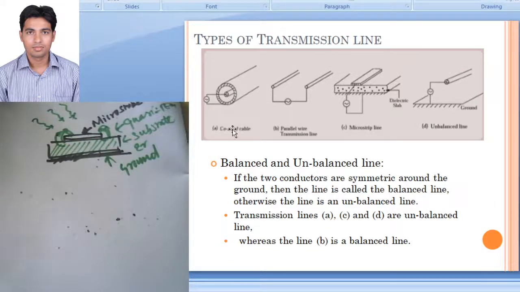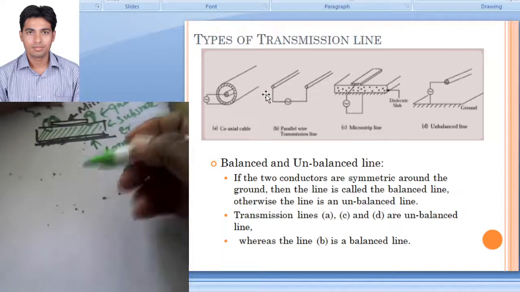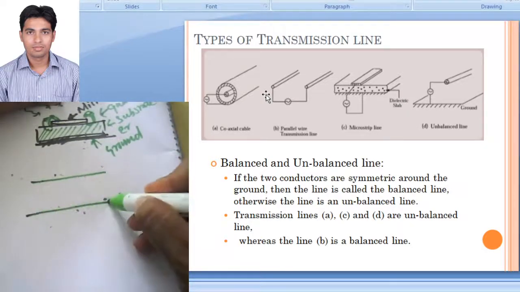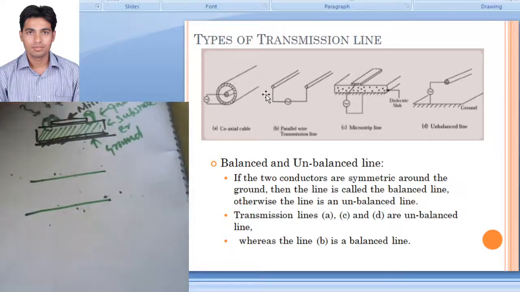All these three structures, the coaxial cable, the microstrip line, and this unbalanced line, have one conductor and the second one is ground. So these are all asymmetrical about ground, so these are called unbalanced lines. In our analysis, in the next couple of lectures, we will always use a two conductor system, an upper conductor and a lower conductor, because all these types of transmission line can be modeled as two conductors. Let us take the coaxial cable. It has a central conductor surrounded by an outer conductor. So this will act as a two conductor system.